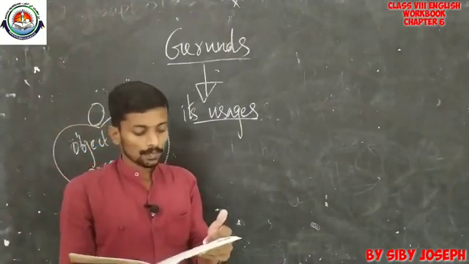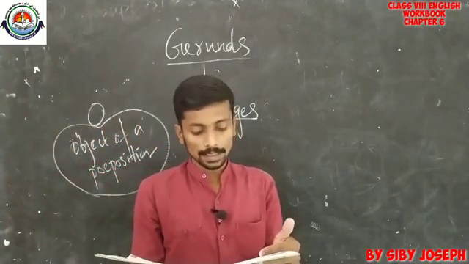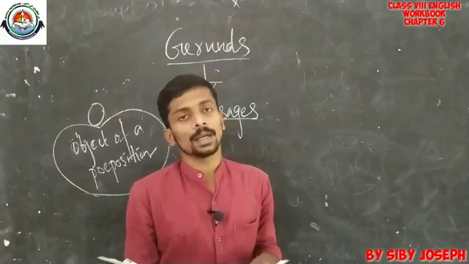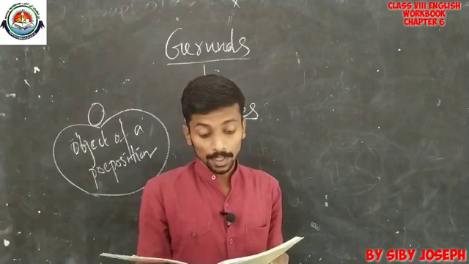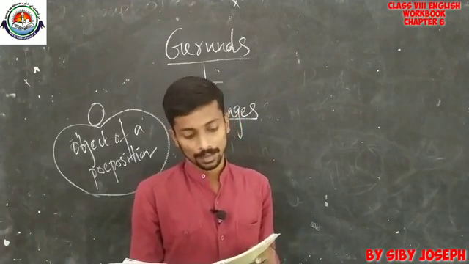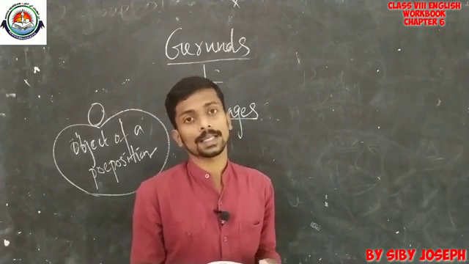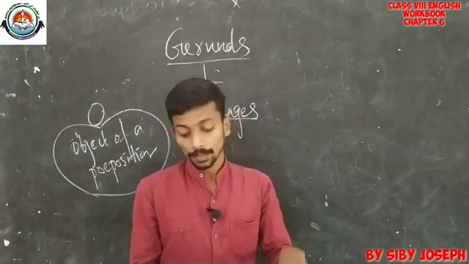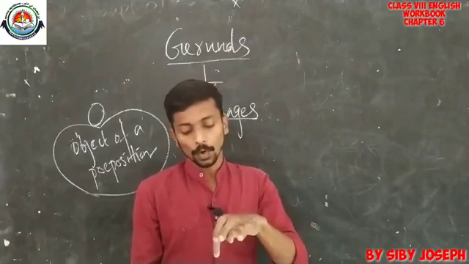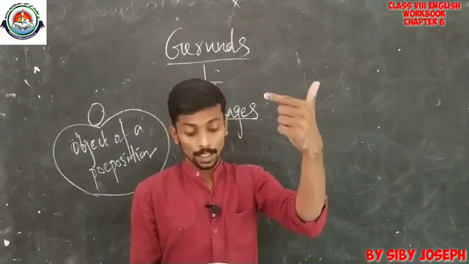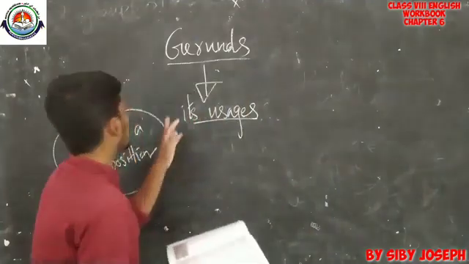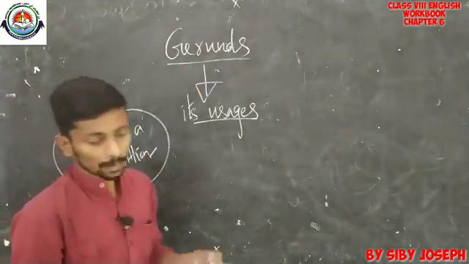Look at the example given in the workbook. Salil insisted on swimming in the cold water. There, swimming is a gerund, and that particular gerund is used as the object of a preposition. On swimming. Salil insisted what? On swimming where? In the cold water. So, it is an example of the object of a preposition. Likewise, gerunds can be used as the object of a preposition.